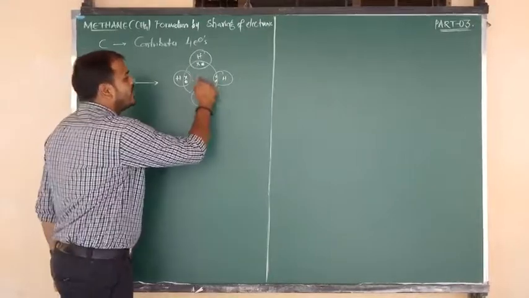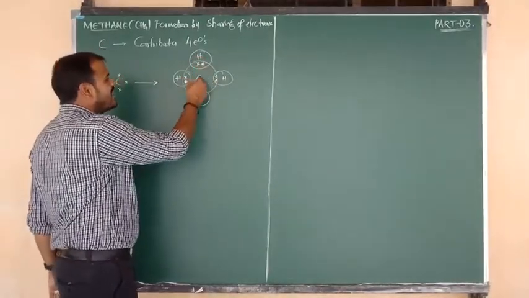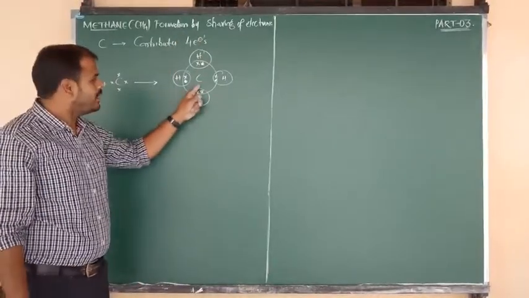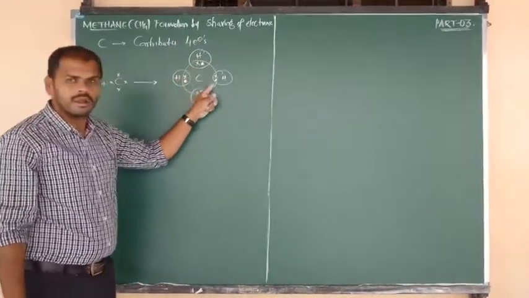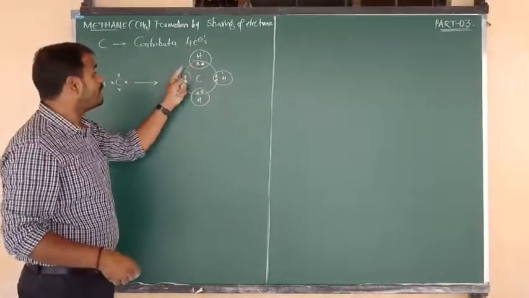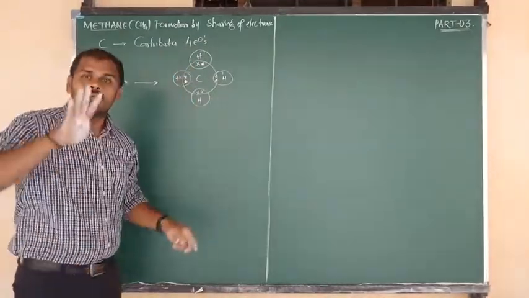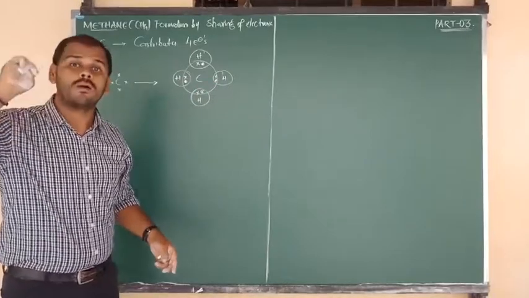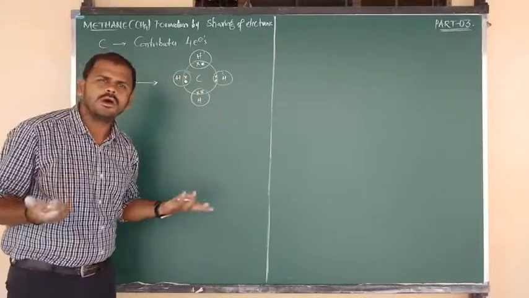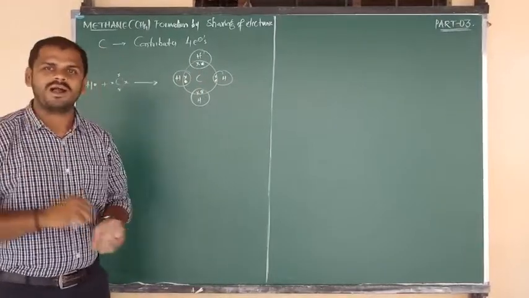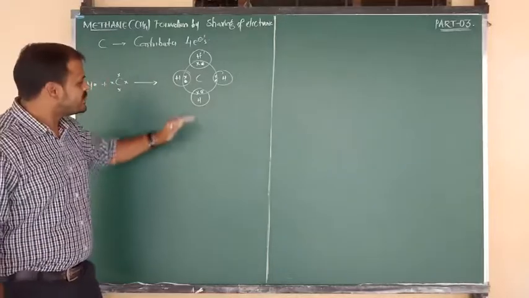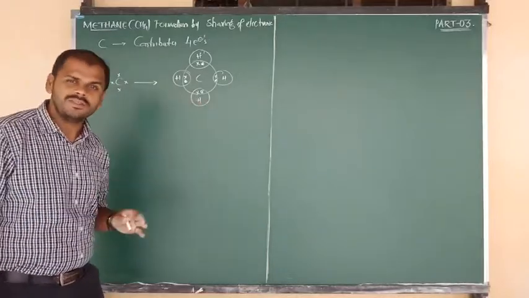We can write one line, two lines, three lines and four lines, because of a methane molecule. Each atom contributes one electron to the surrounding four hydrogen atoms and forms four shared electron pairs. By the sharing of four electron pairs, you are going to form four covalent bonds. I hope you understand this information clearly. So this is your electron dot structure of the methane molecule.